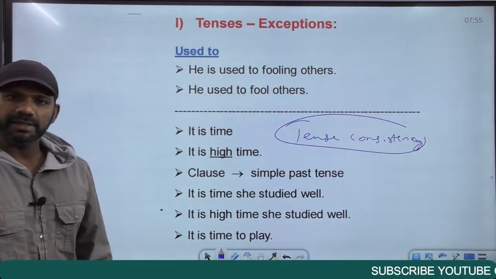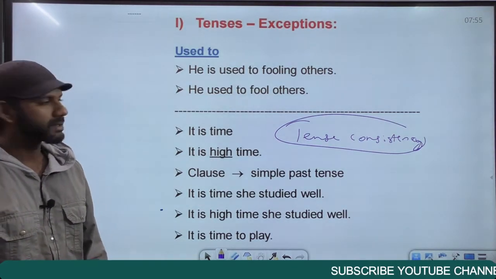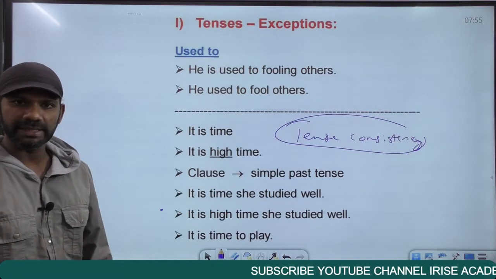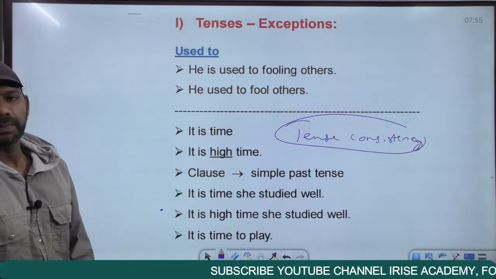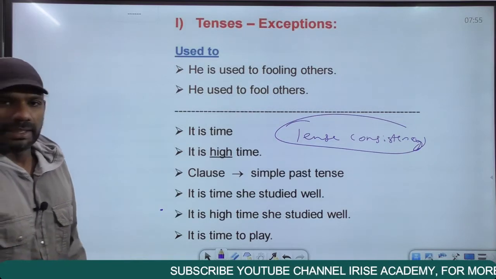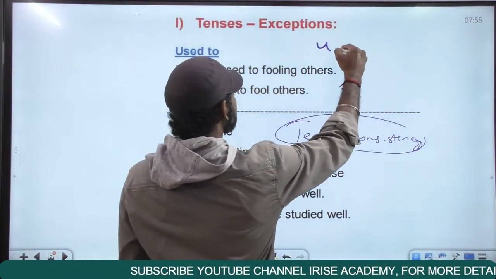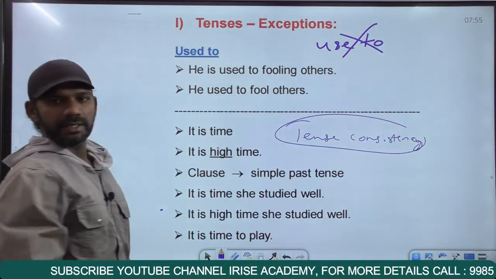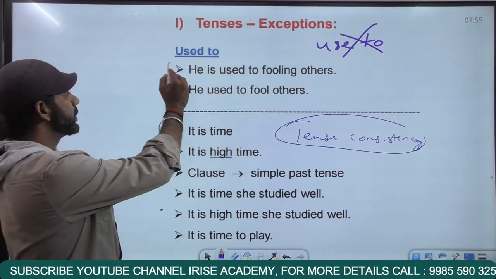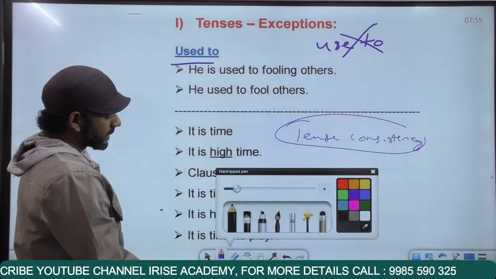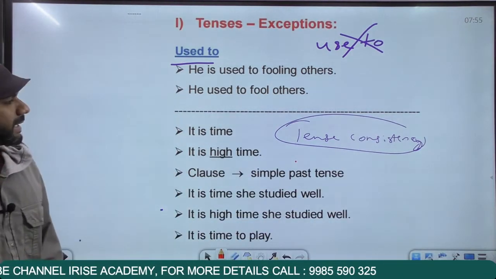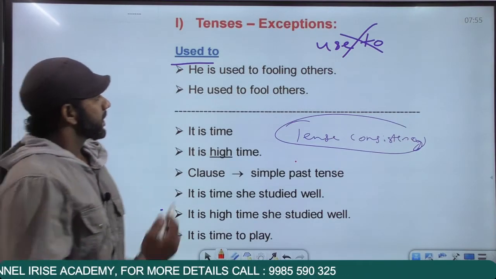Now, some usages, as I said, have some exceptions. In this session, we'll go for those exceptions that appear in the topic tenses. Come to the first one, "used to". Now there is no usage in English like "use to". "Use to" is a wrong usage. It's always "used to". And the usage "used to" has a rule of its own. Now the rule is this.